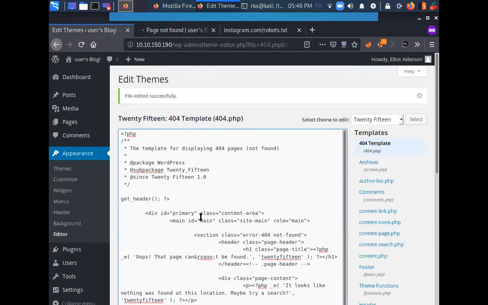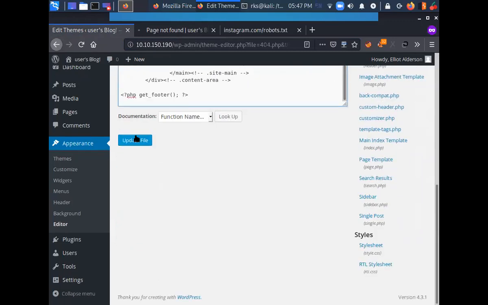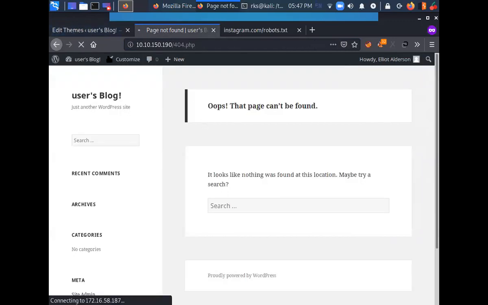Okay. Let's try to modify this file. Let's put a word in here and update the file and try to reload this thing.